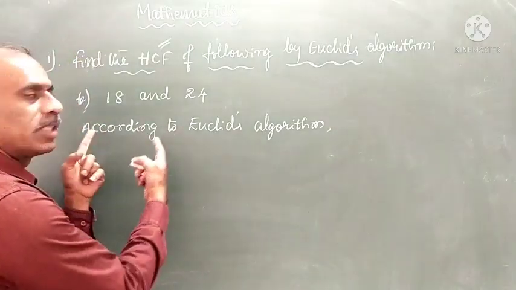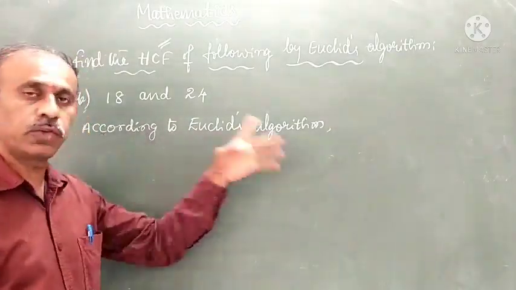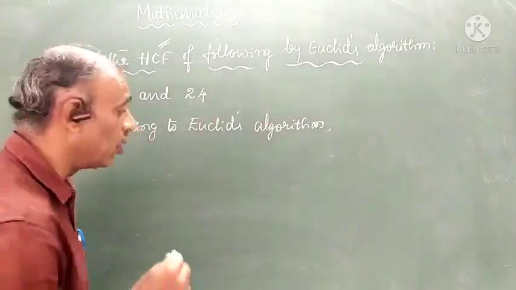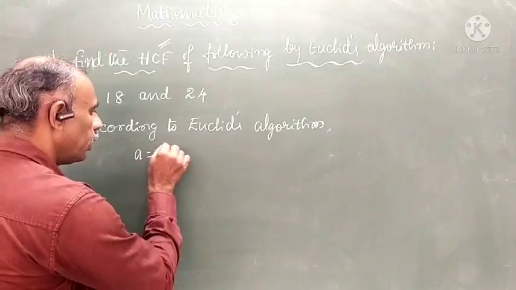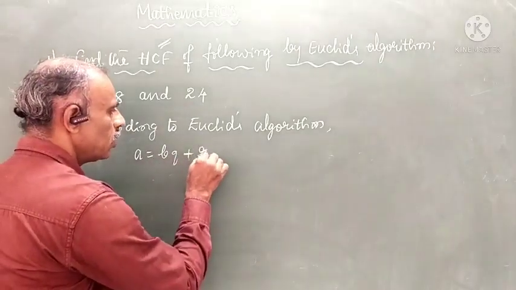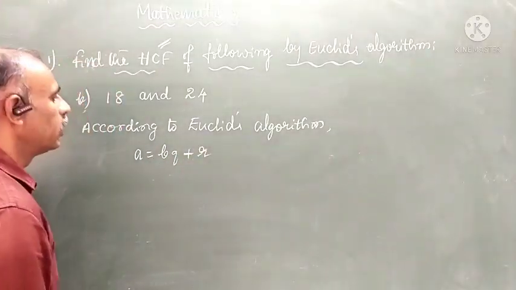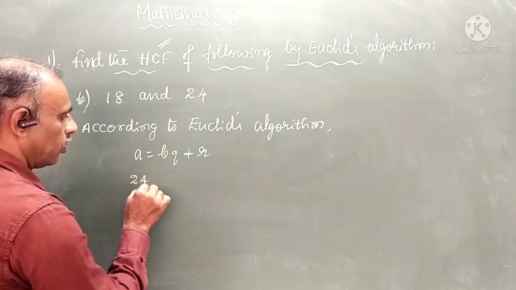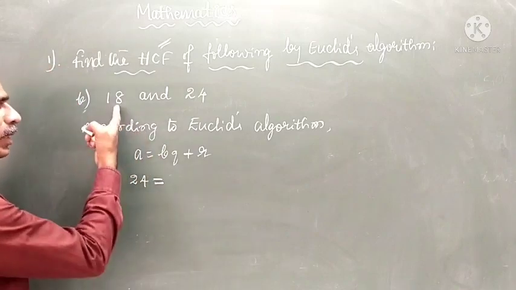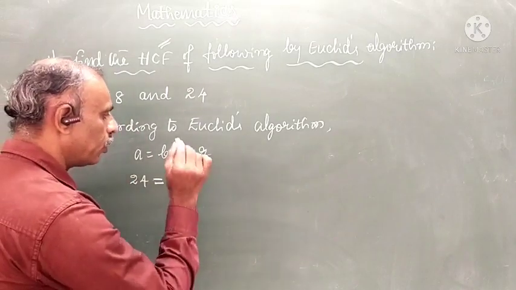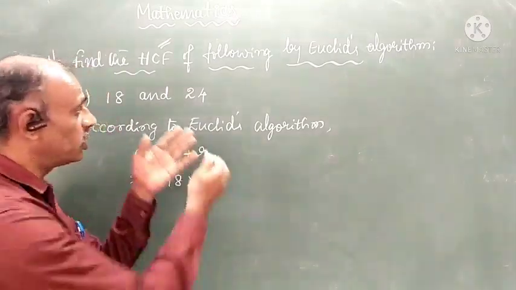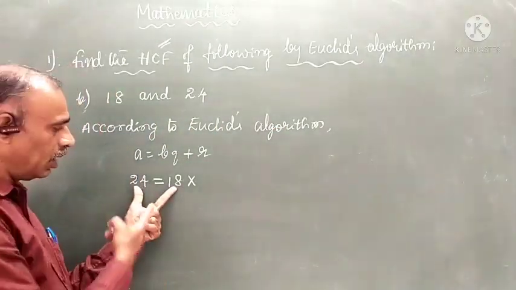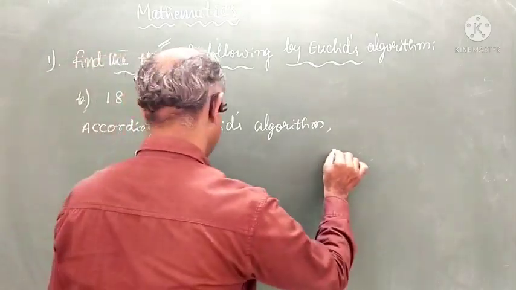The problem is 24 and 18. Once again, I already told you this statement you should write, don't forget. According to Euclid's algorithm, what we know: A is equal to B into Q plus R. This you should write. Then A is the bigger number, 24, that is equal to B, B is the smaller number, into Q we need to find. Don't search for Q here. You have to divide the bigger number by the smaller number.